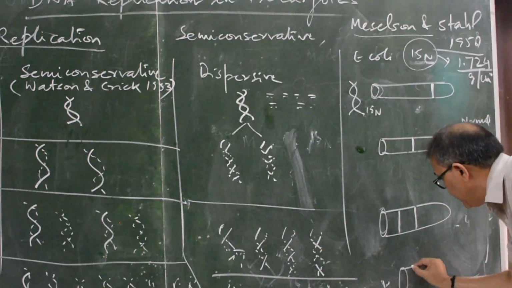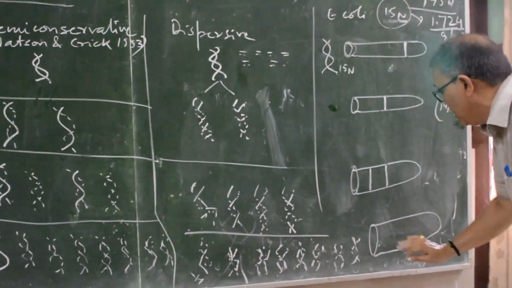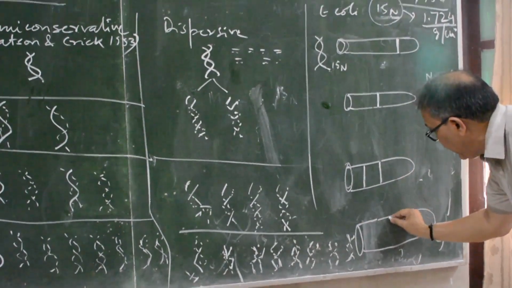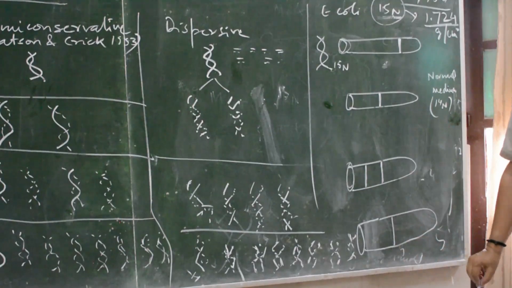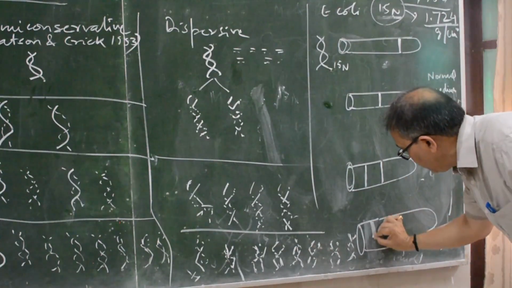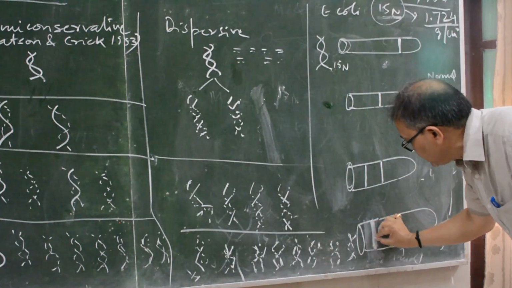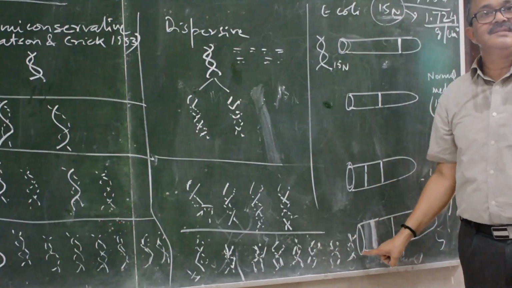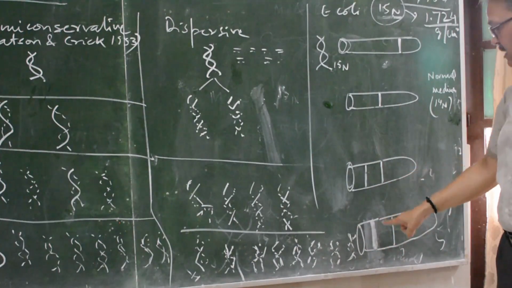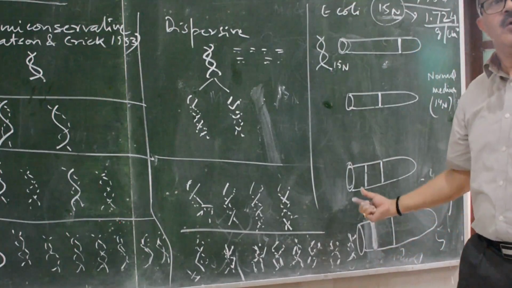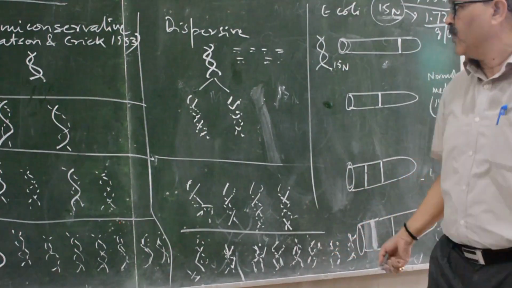In the third generation, one band was in the middle, and the other band was wider as compared with the earlier one.